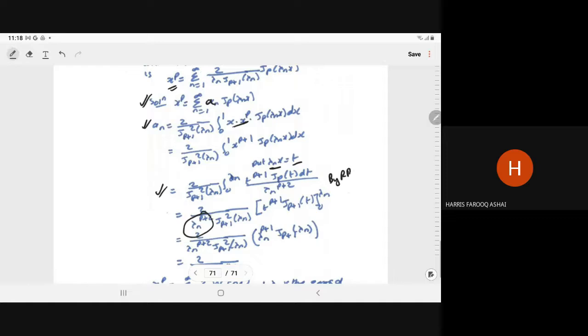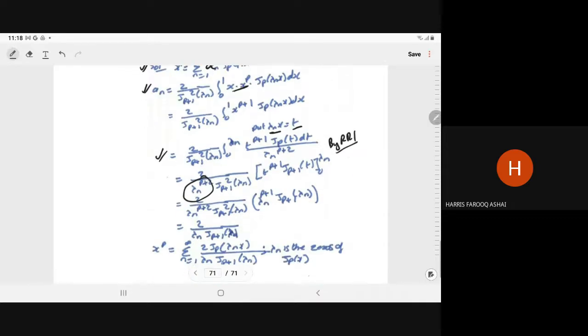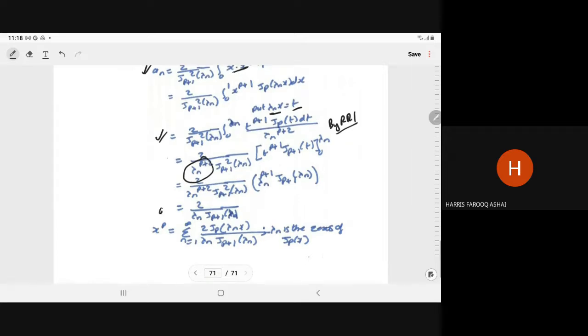By recurrence relation 1 we have this relation. So when we put the limit, you have the value of the an as 2 upon lambda n J(p+1)(lambda n). So this is the most general formula. Here just you put p is equal to 0, 1, 2, 3, whatever the value, accordingly you will get the expansion.